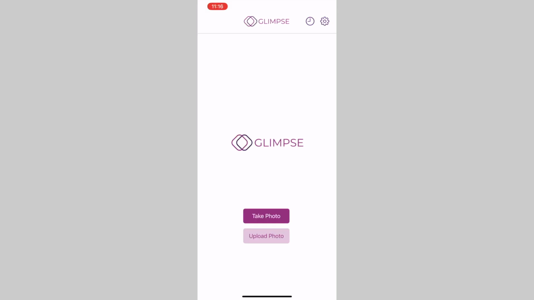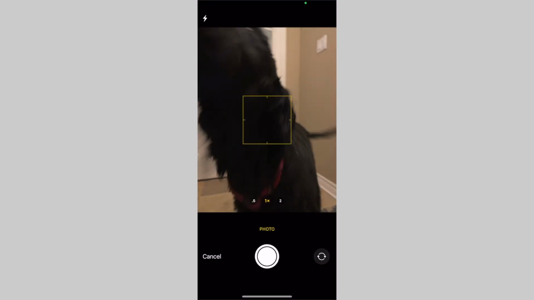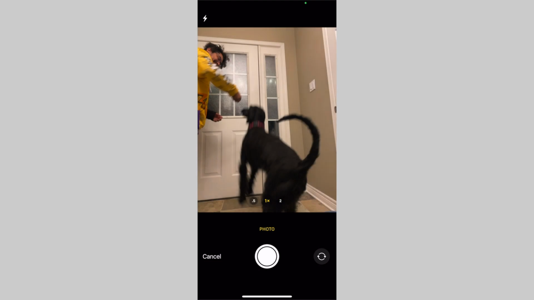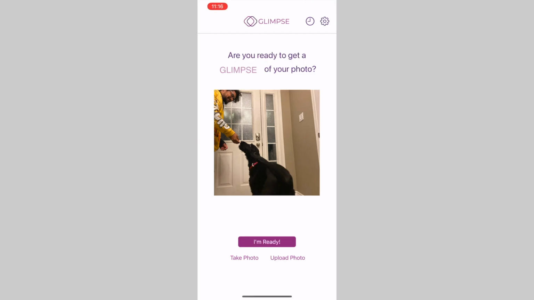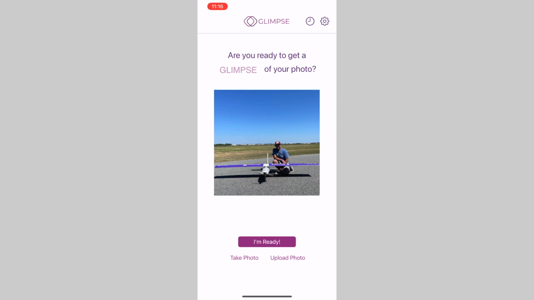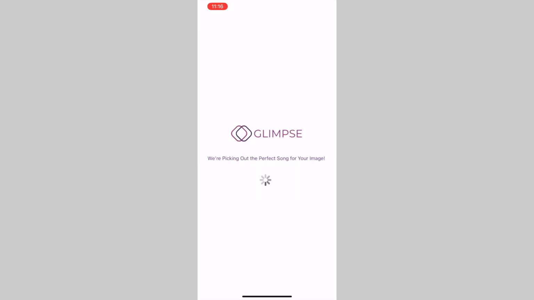The user will be prompted with the camera application where they can take their photo. When clicking Use Photo, the user will be prompted with a message if they want to use that selected photo or not. Otherwise, they can choose a different photo by clicking on the button Take Photo or Upload Photo. This time, we will choose to select an image from their photo gallery. Once the user decides on a photo to use, they can continue with the button I'm ready.